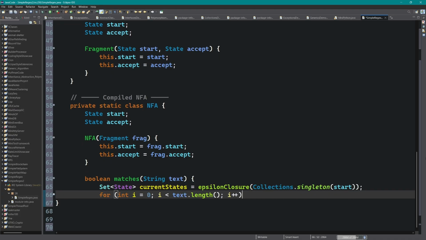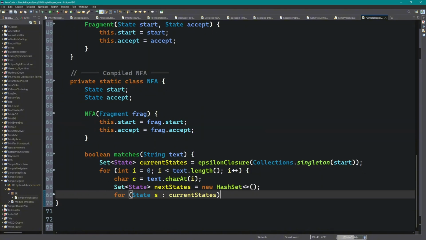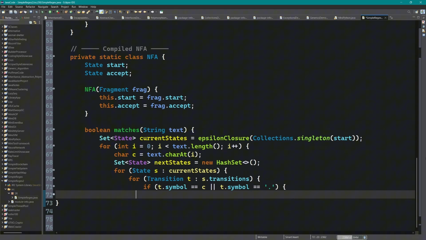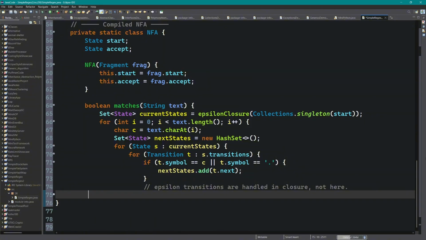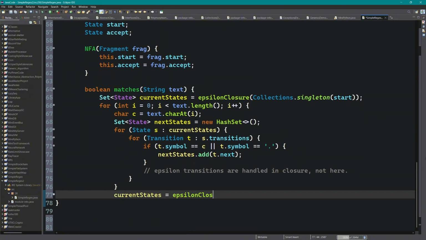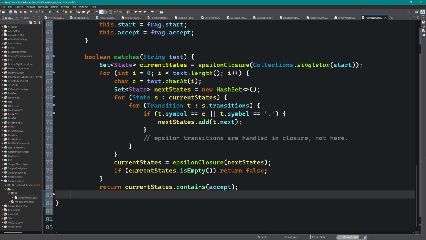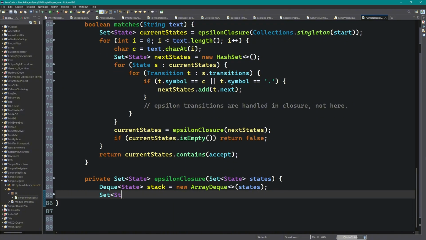It exposes a matches method that simulates the automaton on an input string. The simulation uses a set of current states, starting from the start state and following all epsilon closures. For each character of the input, it moves to any state that can be reached by a transition whose symbol matches the input character, or the special dot symbol. The simulation returns true if any of the final states after processing the entire string is the accept state.